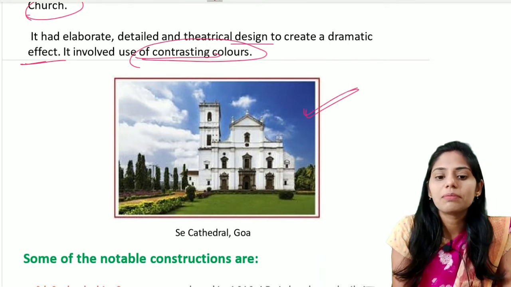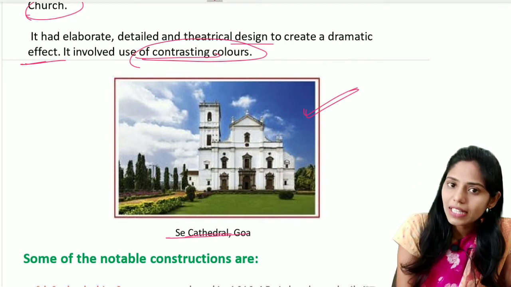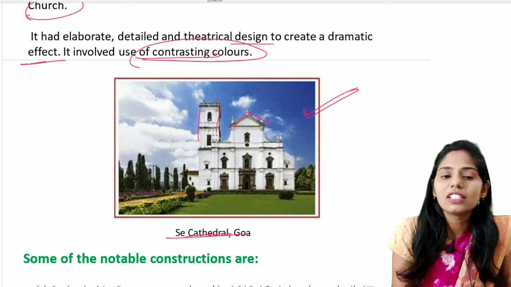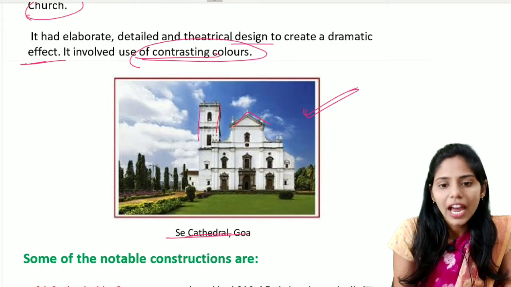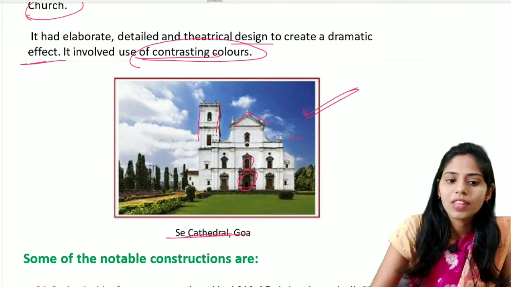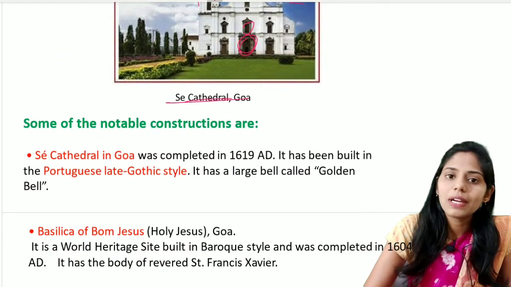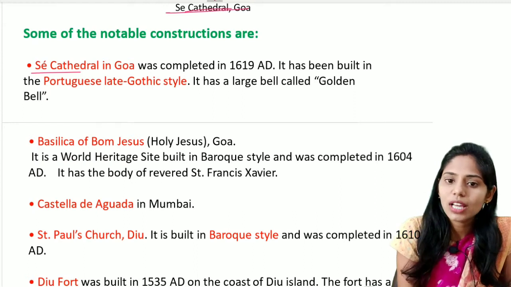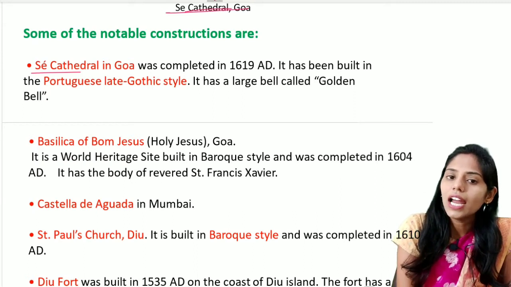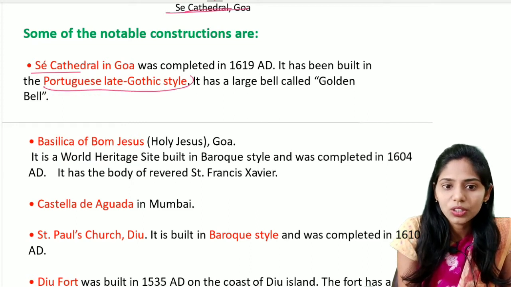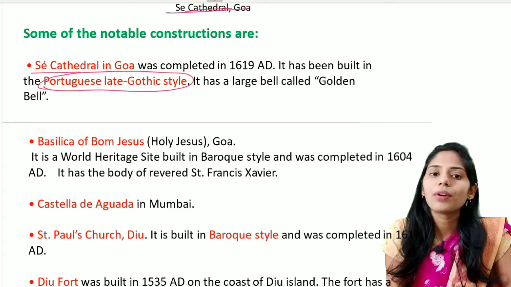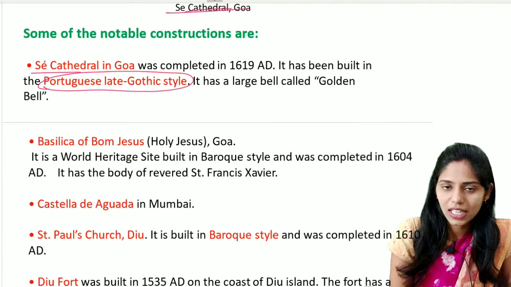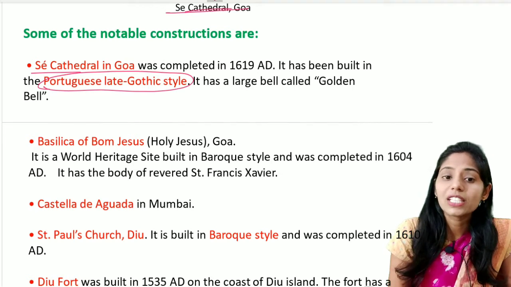If you see this building, it is famously called the Sé Cathedral Church, which is present in Goa. Here we see the church style, and also a dramatic effect and the contrasting colors used. Some of the important constructions built under Portuguese rule: the first one is the Sé Cathedral, Goa, completed in the year 1619 AD, and it was built in the Portuguese Indo-Gothic style as well. One important feature of this Indo-Gothic or late Gothic style of the Portuguese is the use of large bell-like structures, which are called golden bells.